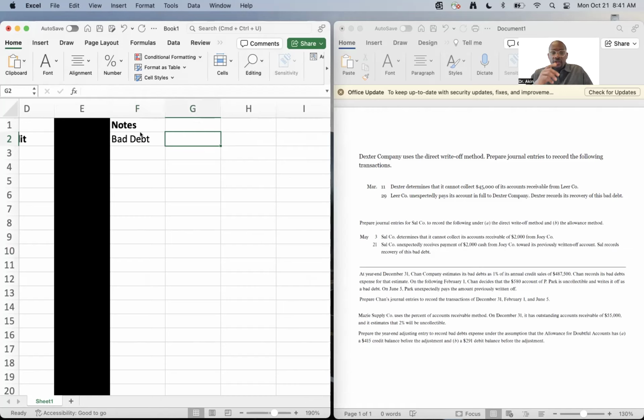Bad debt is bad. What is bad debt? Bad debt is uncollectible amounts of money. So when you are doing business on credit, people are going to owe you money, right? But the truth is, there are just different kinds of people.